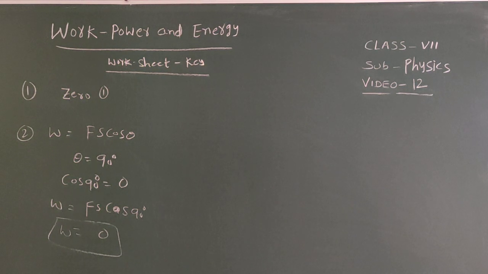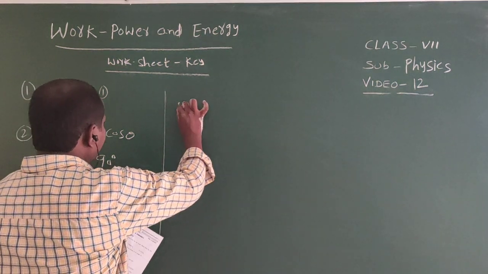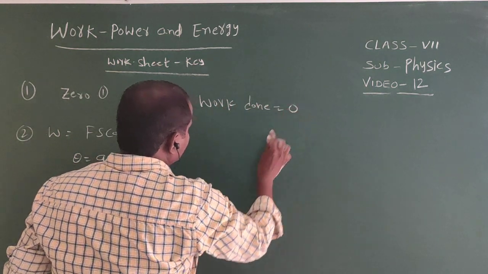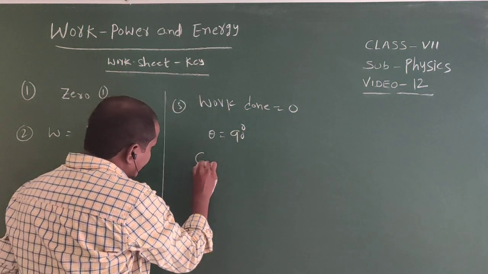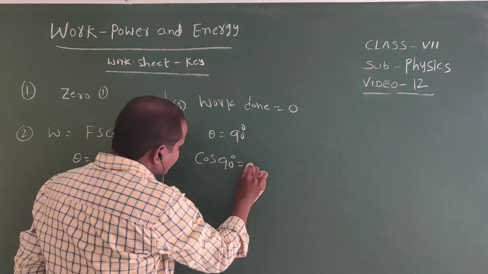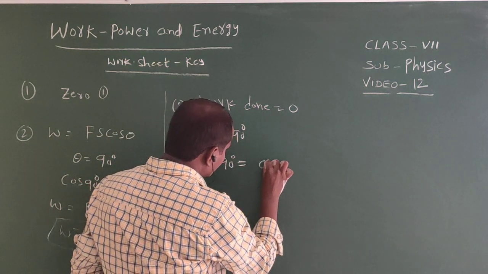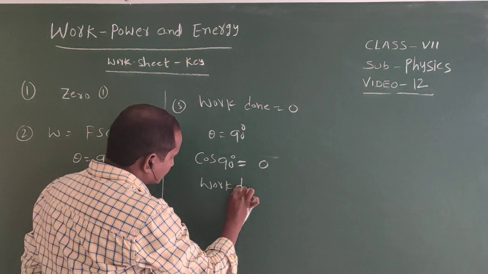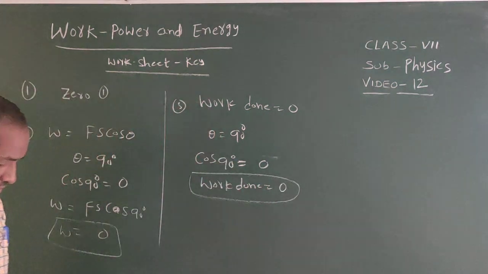Next one. When a body is moving in a circle, the work done on it is also again 0, because here theta equals 90 degrees, cos 90 degrees equals 0. So here work done equals 0.